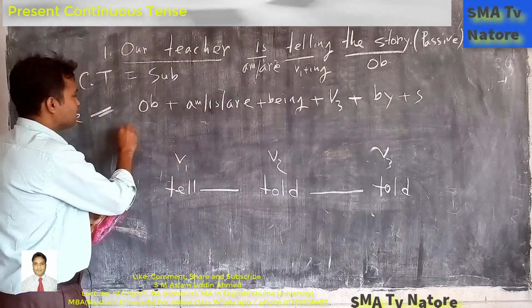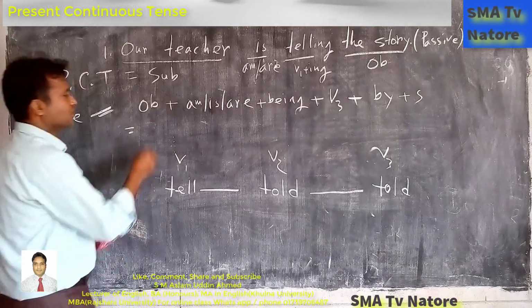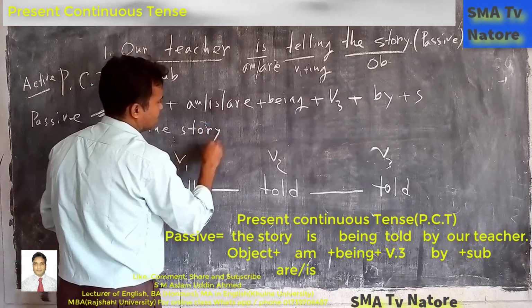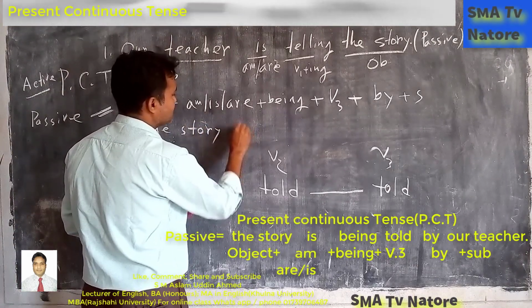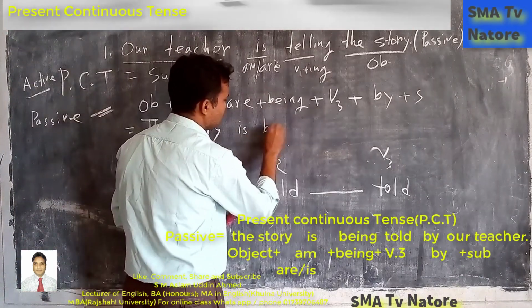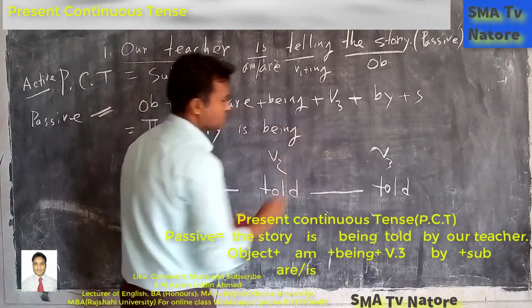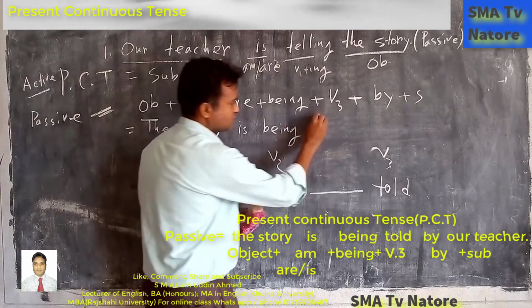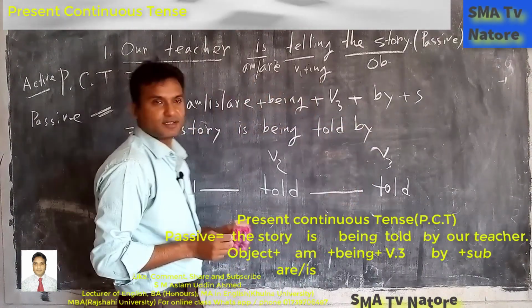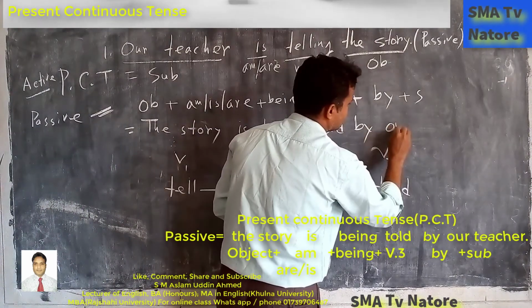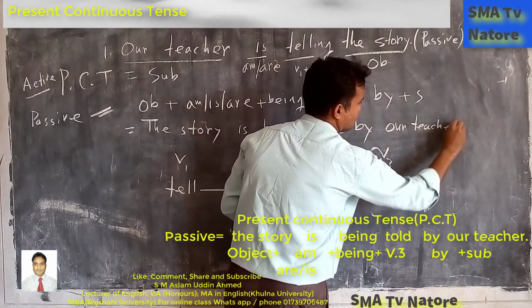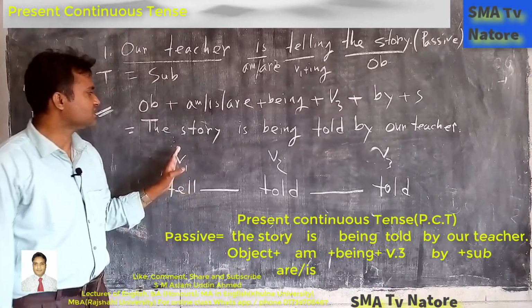So what is the answer to number 9? The story is being told by our teacher. So what is the structure?